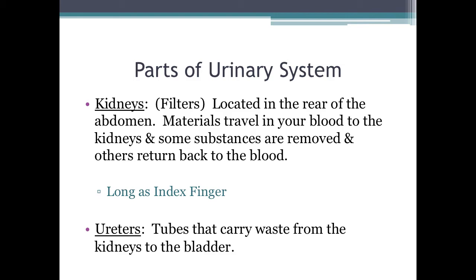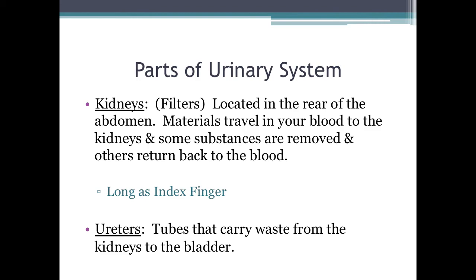Parts of the urinary system include the kidneys. With the kidneys, you just need to remember that it filters. That's why I have it in parentheses. It acts as a filter. It's located in the rear of the abdomen. Materials travel in your blood to the kidneys, and some substances are removed and others are returned back to the blood. And kidneys, this is just a little fun fact for you, are as long as your index finger. That's how long they are.